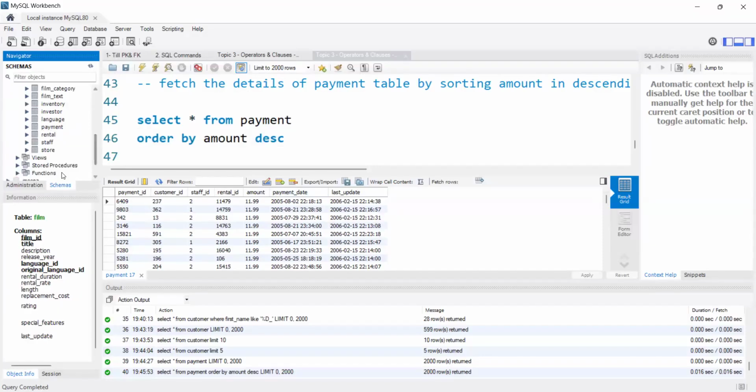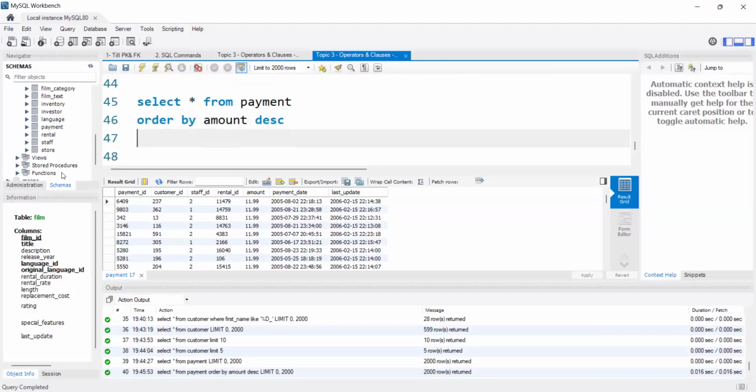Suppose imagine this is a sales column, or else imagine an employees table in which I have salaries ranging from 10,000 to 50,000.